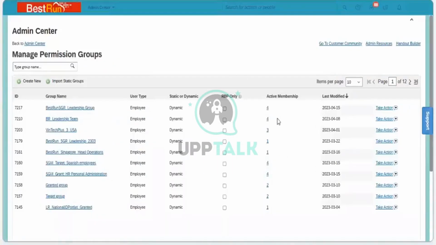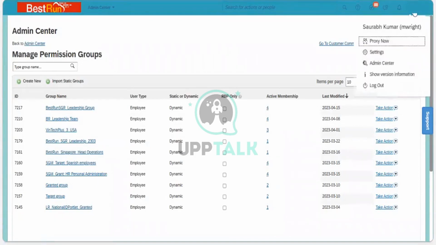Okay, so now we have members. How many members are there? 4 members are there. So I will proxy into any of these 4 members, and after the proxy I will go into their account, right? After going into their account, now it is whose account? My account, right, it is my account.